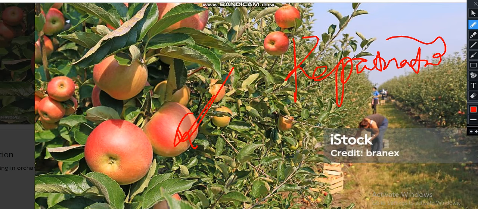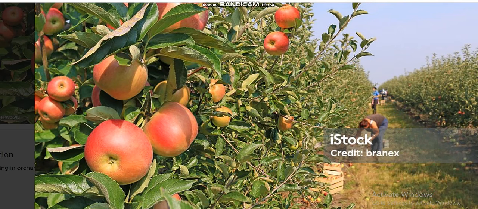In your community, the government wants to set up a plantation. Give reasons for and against. For and against. For, they are referring to the advantages of that project, and against, they are referring to the disadvantages. Don't worry, this is how they ask this question.